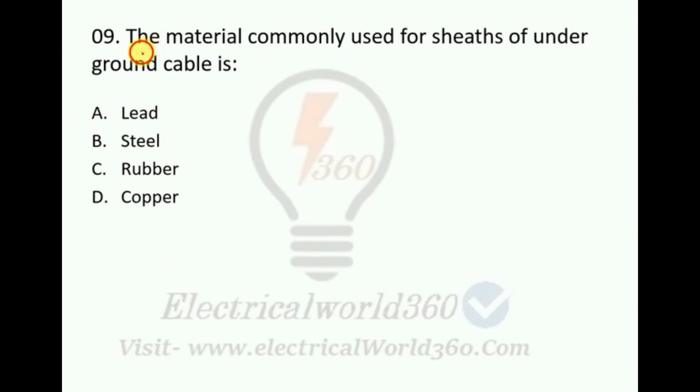This is question number 9. The material commonly used for the sheath of underground cable is lead, steel, rubber, or copper. So here the right option is option A. The material commonly used for the sheath of underground cable is lead.